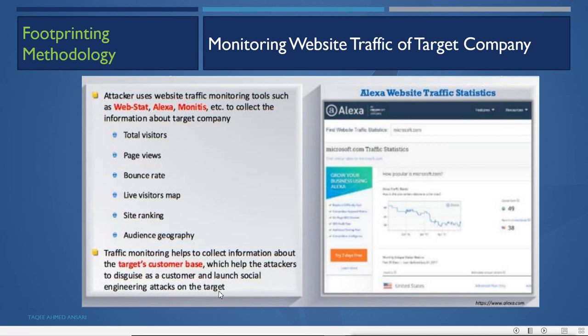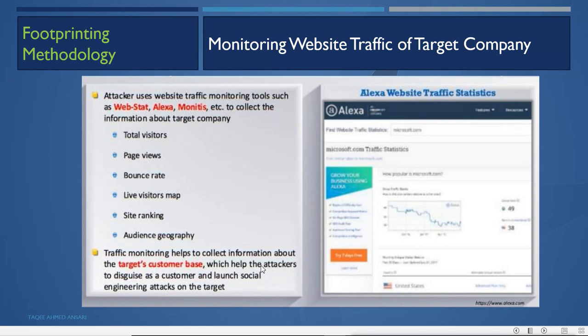So when it comes to social engineering, when the attacker tries to impersonate a customer, what can it do? It can get this data to know where the customers are coming from and what the behavior of those customers is. So it can easily impersonate the customers of this target company and carry out the social engineering attack on that target.